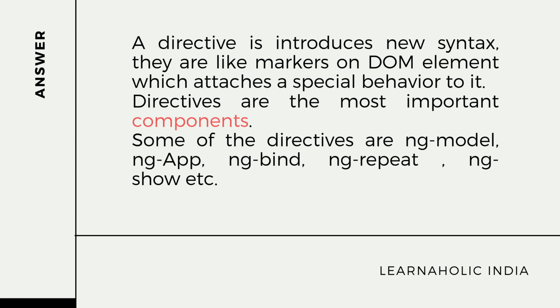Next is ng-class. This directive dynamically binds one or more CSS classes to an HTML element. The value of the ng-class directive can be a string, an object, or an array. The next is ng-app. Just like the main function of the Java language, this directive marks the beginning of the application to the AngularJS HTML compiler. If we do not use this directive first, an error gets generated.